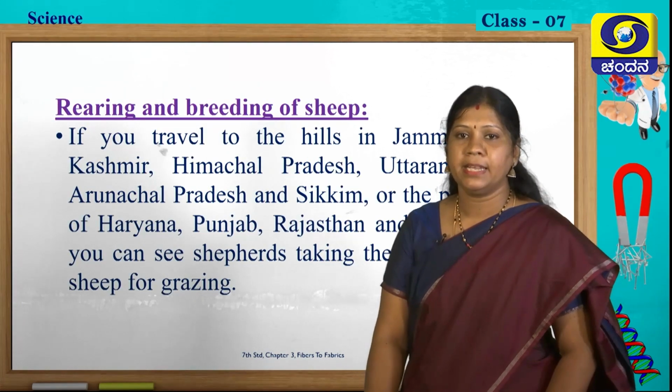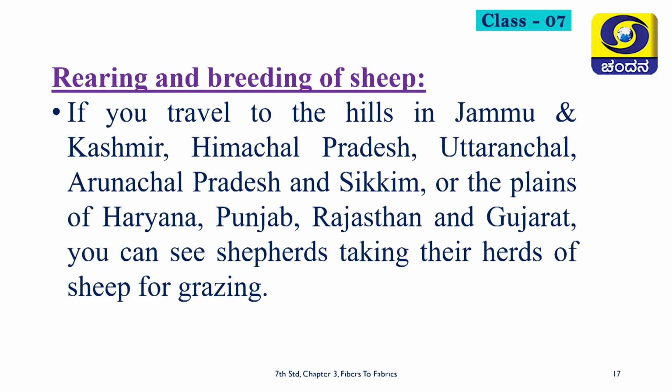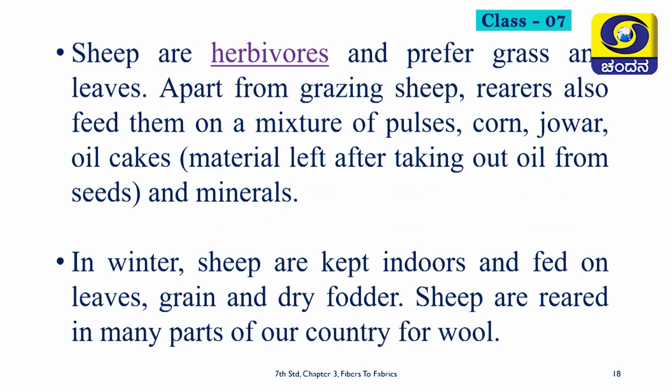So, in this slide, rearing or breeding of sheep. If you travel to the hills in Jammu and Kashmir, Himachal Pradesh, Uttaranchal, Arunachal Pradesh or Sikkim, you can see shepherds taking their herds of sheep for grazing. Sheep are herbivorous, that is, they prefer grass and leaves as their food.